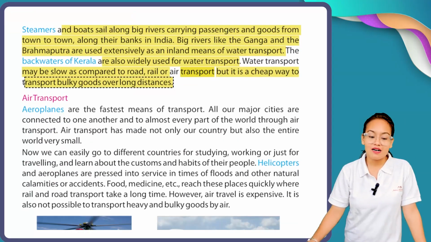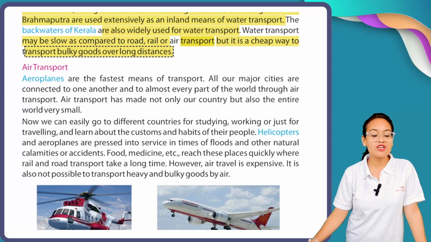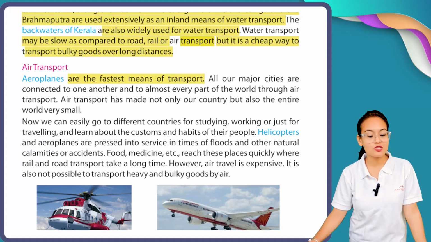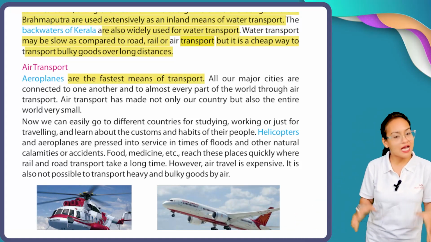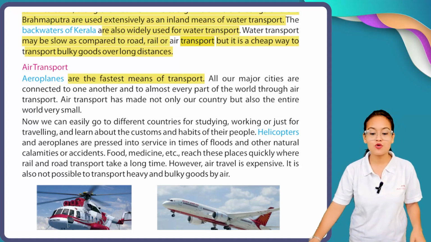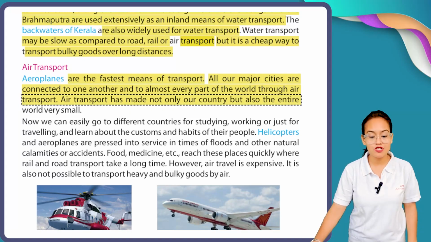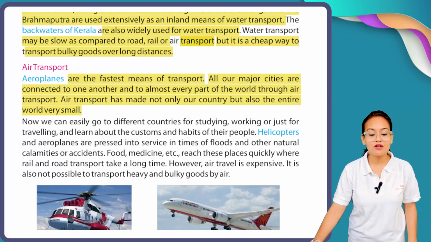Okay, now after rail, after road, and after water transport, we have air transport. Aeroplanes are the fastest means of transport. Among air transport, aeroplanes are the fastest means of transport. All our major cities are connected to one another and to almost every part of the world through air transport. Air transport has made not only our country but also the entire world very small.